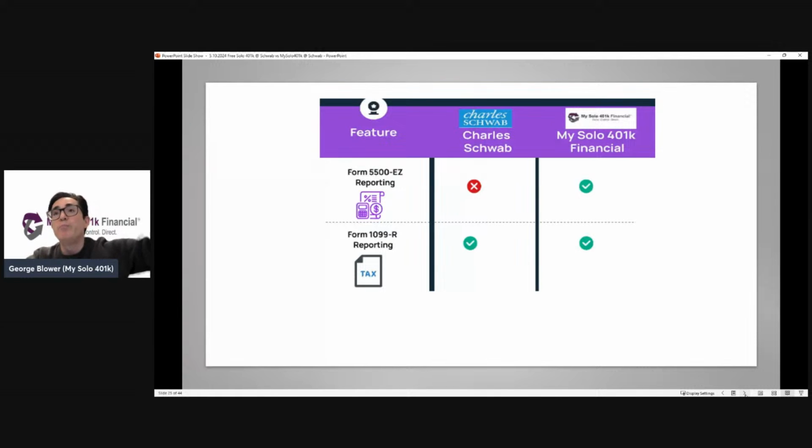Now, Schwab, based on experience, they will issue a 1099-R if it's needed. Of course, we do that as well as part of our service for no additional charge, right? That's going to be your pre-tax to Roth conversion.